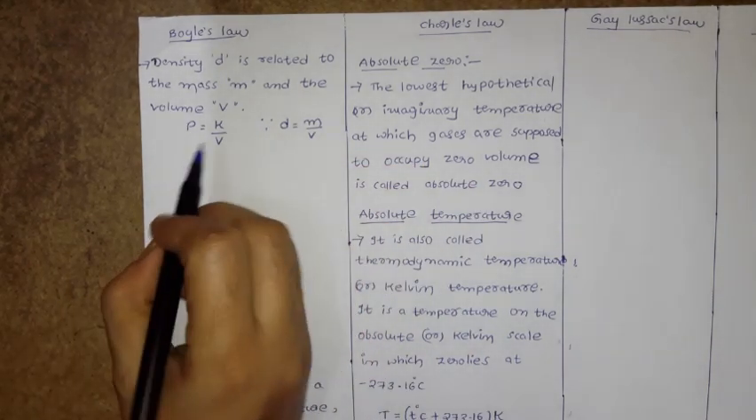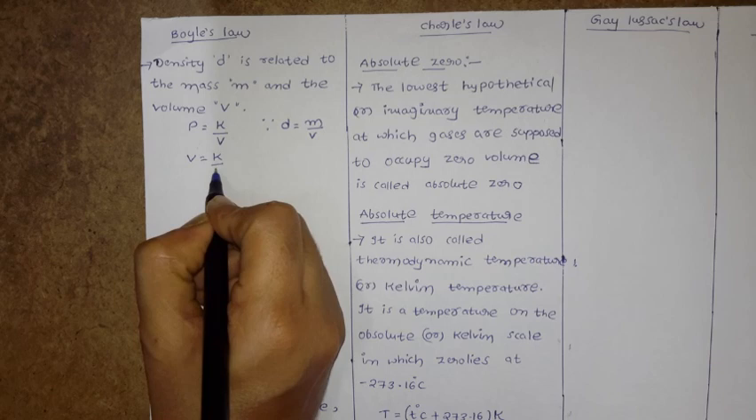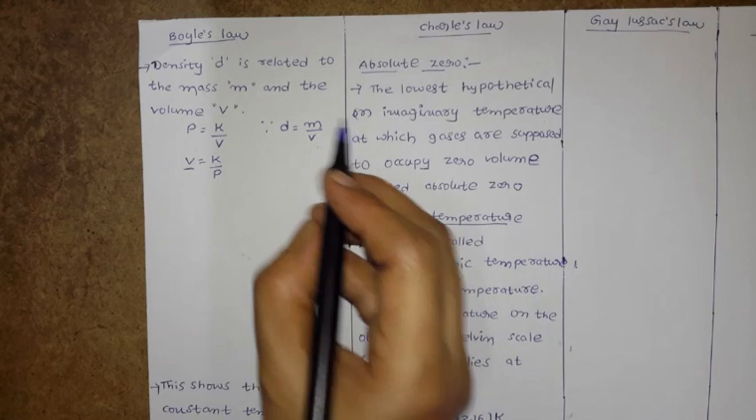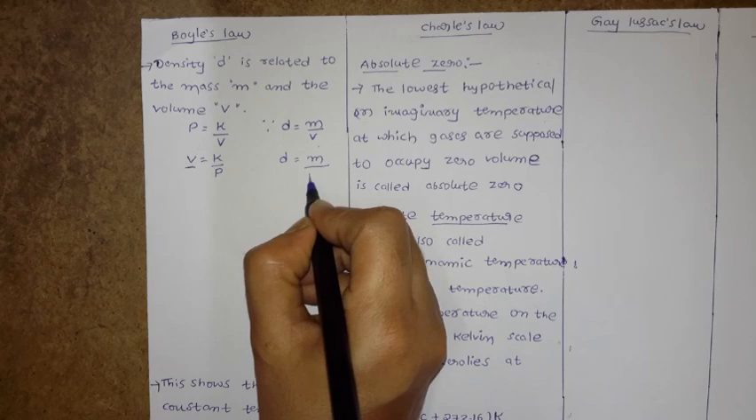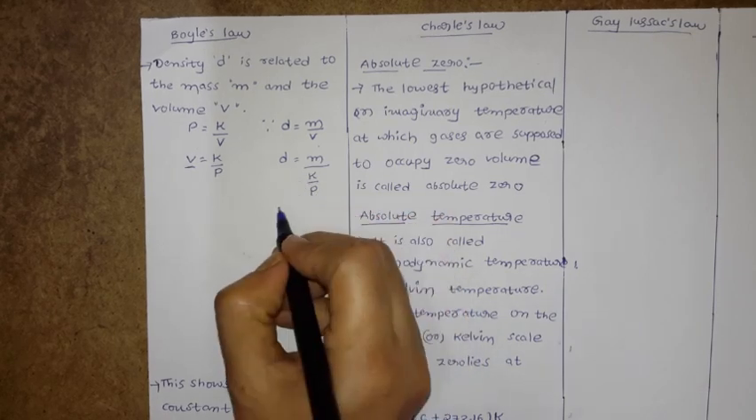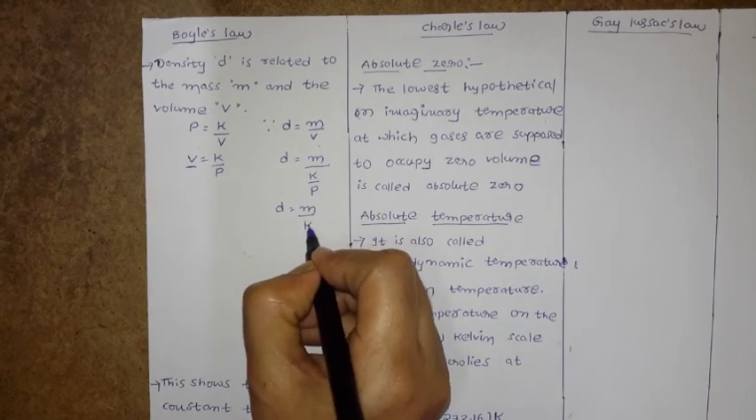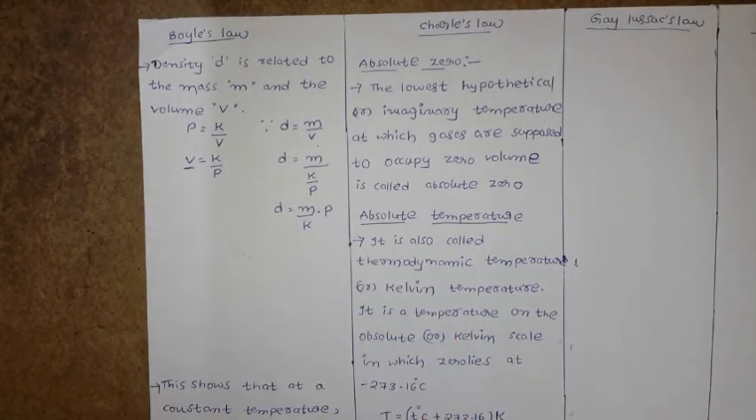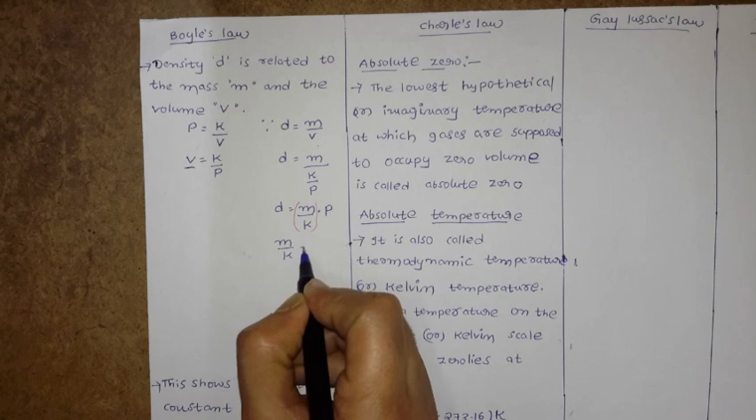Now here I write V equal to K by P. This value of V I will substitute here. So density is equal to M by K by P. If you go for the simplification, D equal to M by K into P. Now this total M by K I will assume as K prime.